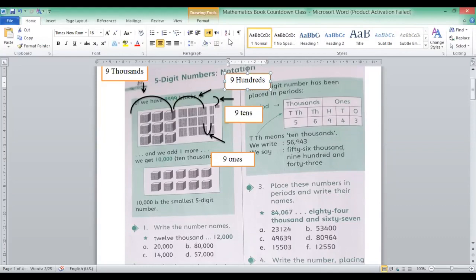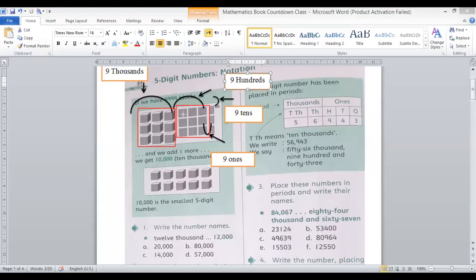Look at this diagram. Inside this red rectangle, there are 9 thousands. 1, 2, 3, 4, 5, 6, 7, 8, 9. This captures 9 thousands. And look at another portion of this diagram.